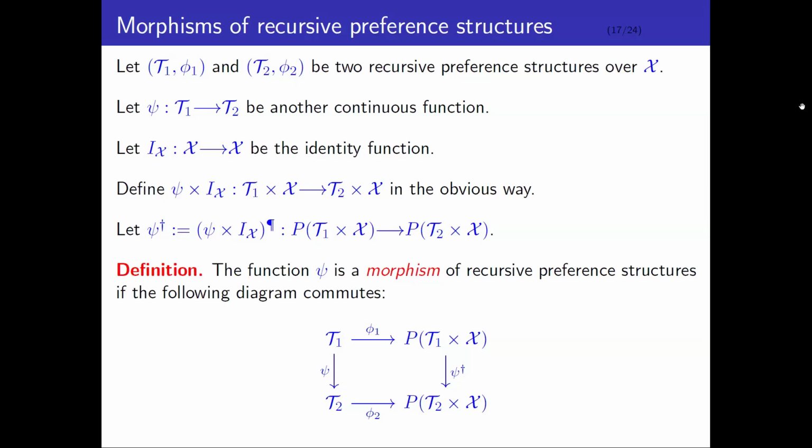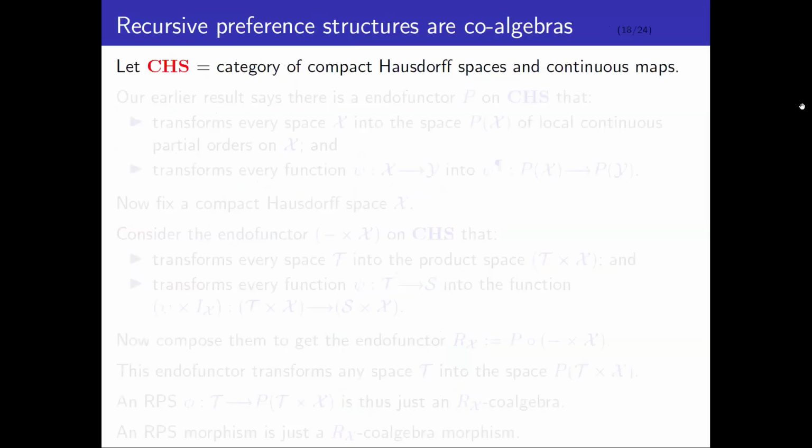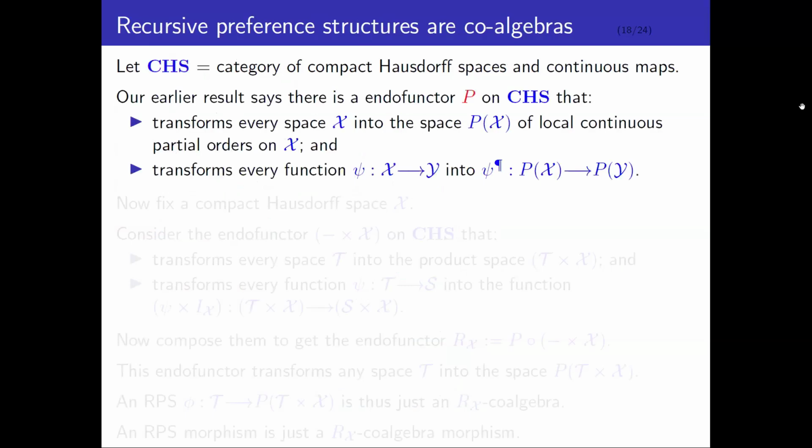So at this point, most of you have probably figured out what's going on here. Let me pull back the curtain and reveal what's actually happening. Let CHS be the category of compact Hausdorff spaces and continuous maps. As you have probably figured out by now, what I've just finished telling you is that there's an endofunctor P on the category of compact Hausdorff spaces, which transforms every space X into the space P(X) of local continuous partial orders on X, and it transforms every function psi into this function psi pilcrow, mapping P(X) into P(Y).